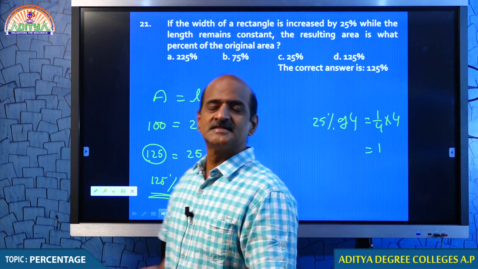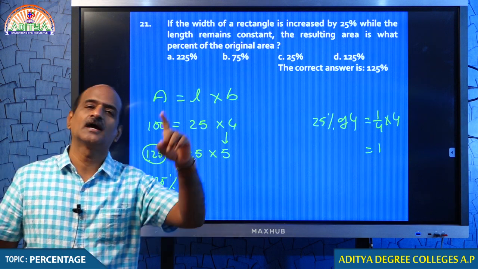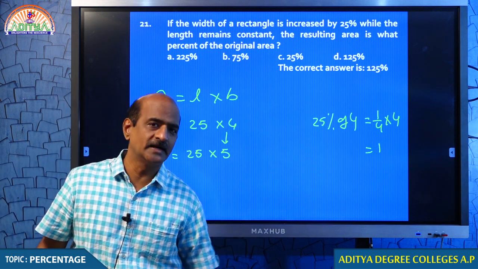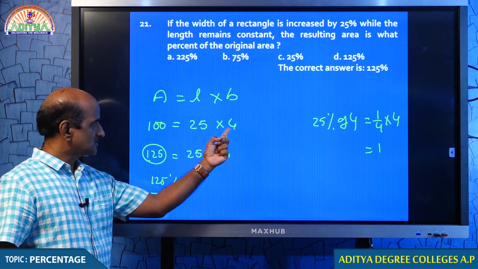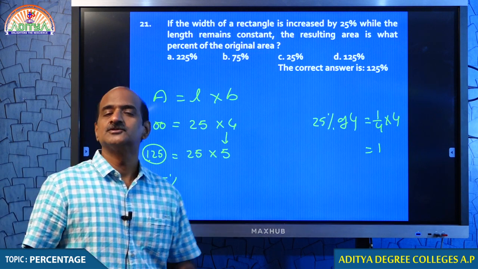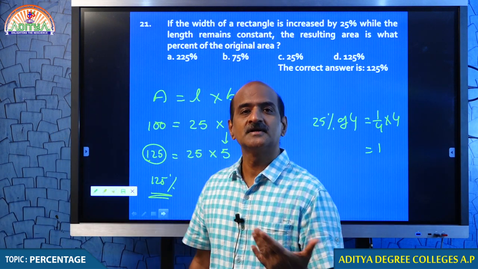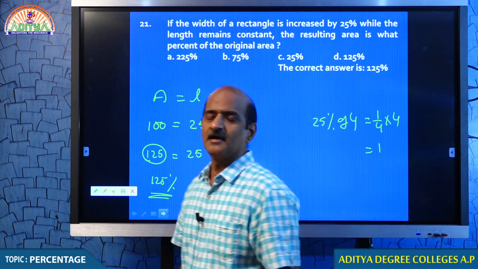The significance of taking breadth is equal to 4 units is because I have to calculate 25% in a later stage. I have taken 25 because 25 into 4 is 100. So if it is in 100, percentage calculation is a little easy. That is the reason why I take it like that.